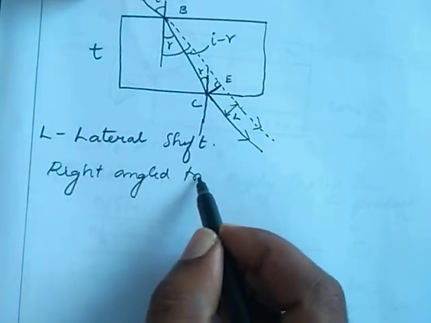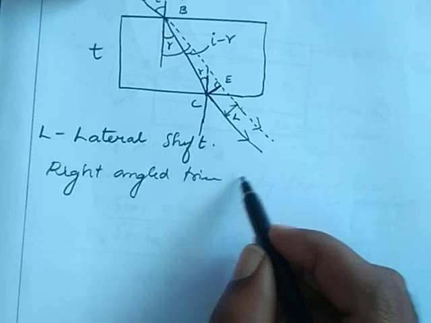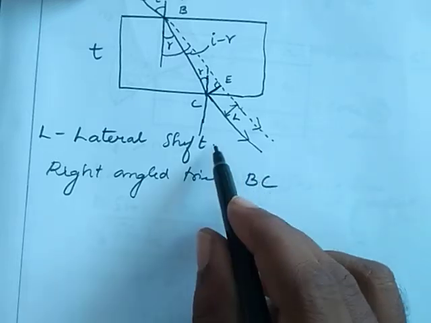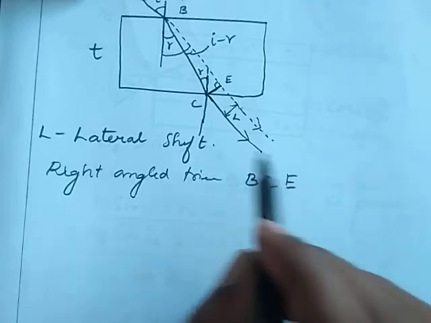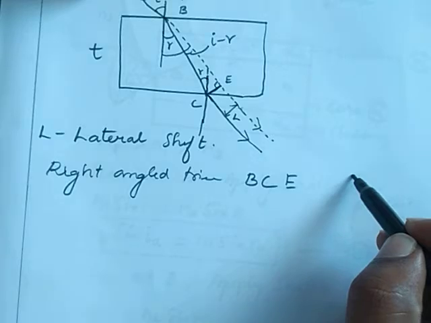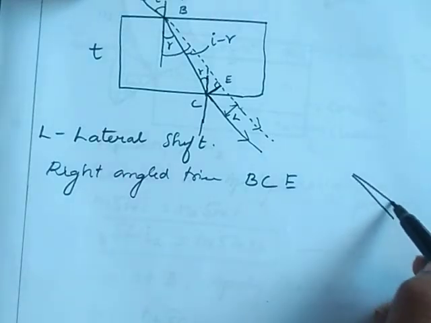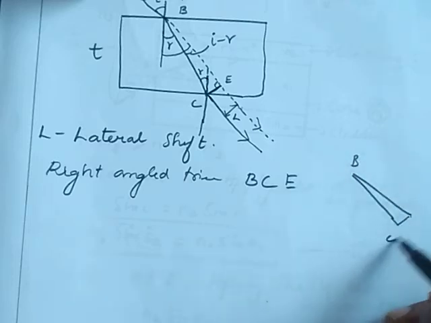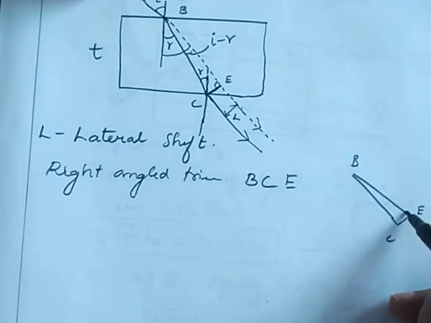Right angled triangle, that is B, C, E. B, C, E, this is 90 degree.